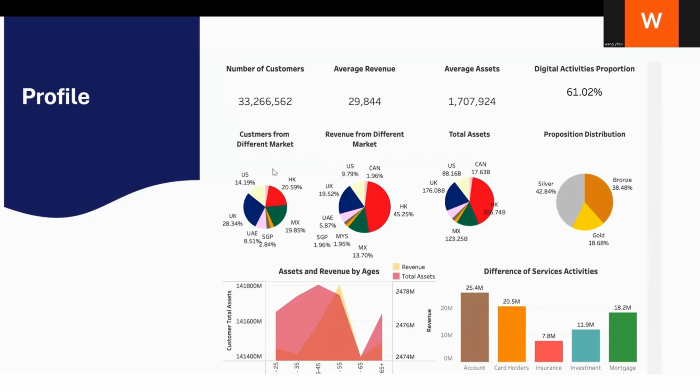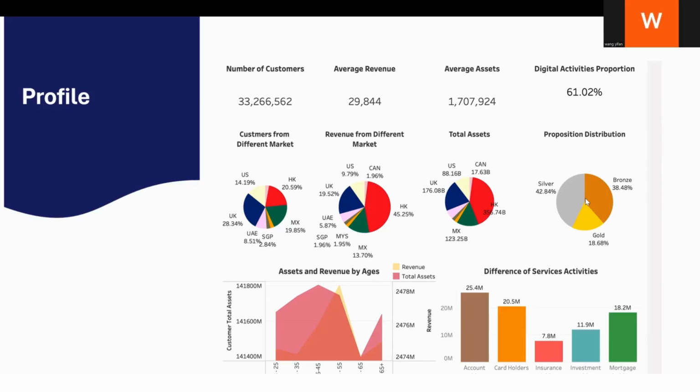And for our bank, we mostly focus on the customer and the revenue. We can see that in the first pie chart, the largest proportion of our customers are in the UK. However, in the second pie chart, we can see that we earn most of our profit in Hong Kong.